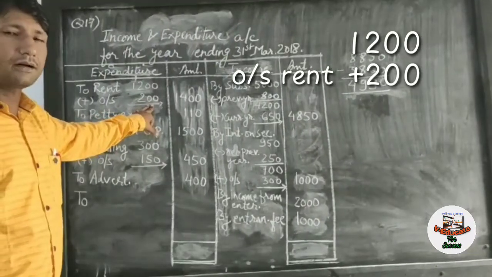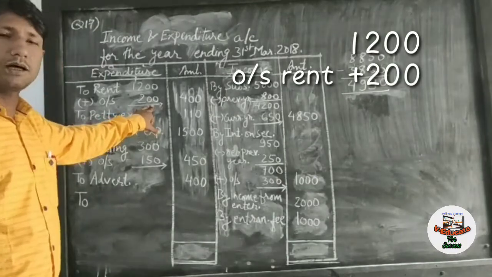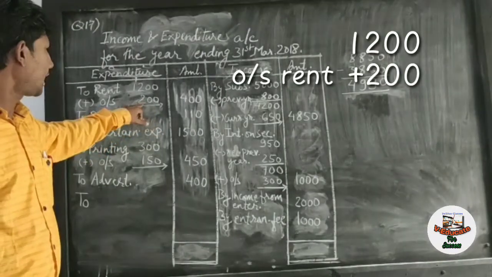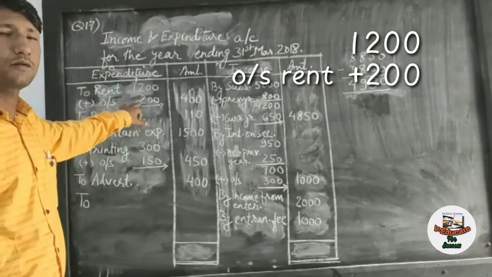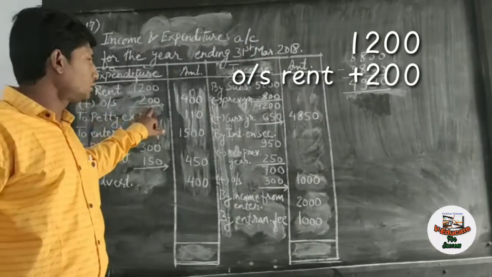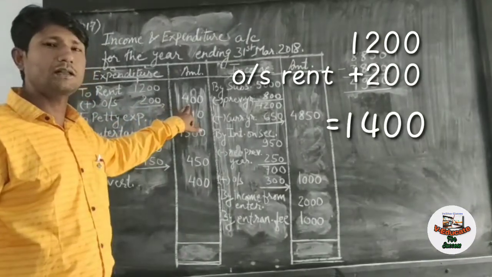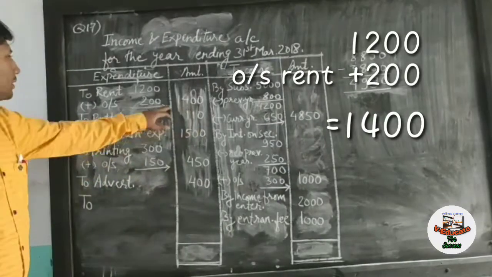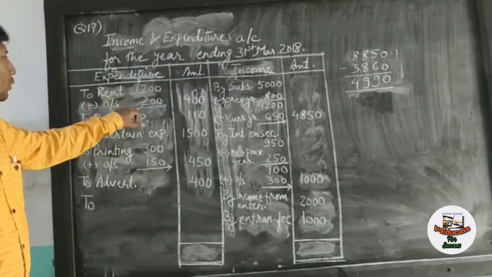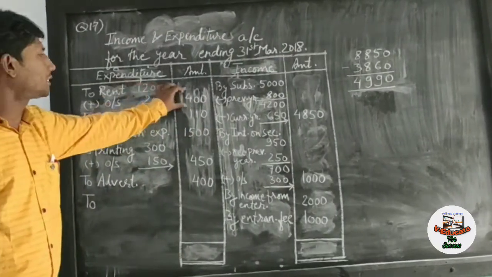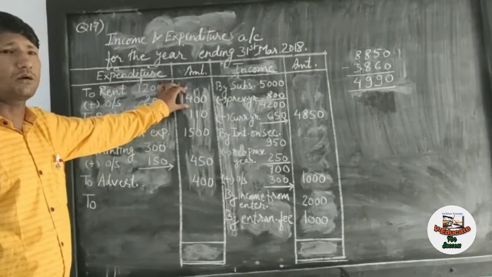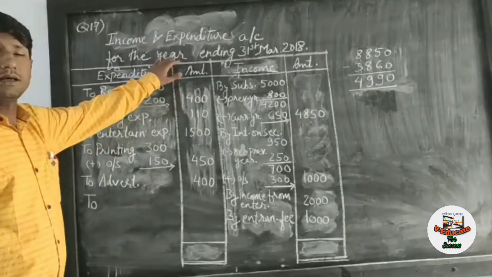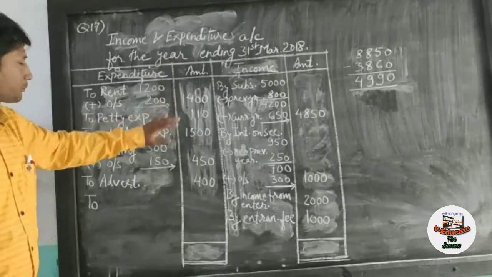Whether we have paid it or not, it is related to the current year, and that is why it is added in the total amount of rent paid. So the total amount of rent of current year will be 1,400. From this we have paid 1,200 and not paid 200, but total 1,400 will appear in the income expenditure account, because this account is related to the current year.